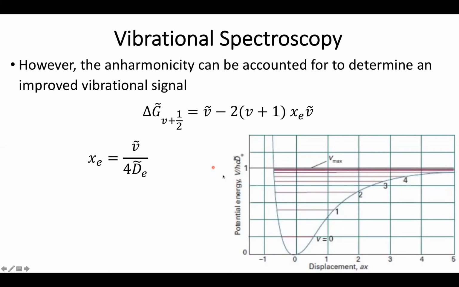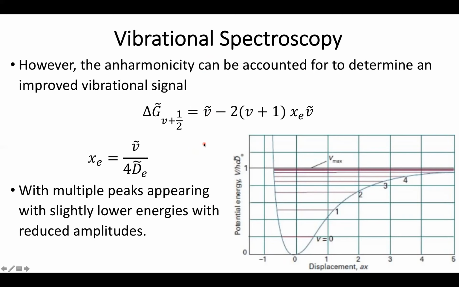So, in truth, we tend to think of an IR spectrum as one single peak focused in on the vibrational constant. In truth, what we would actually expect to see is multiple peaks. I'm going to have one big peak just below the vibrational constant, and then I'll have several slightly smaller peaks trailing off to slightly smaller wave numbers.